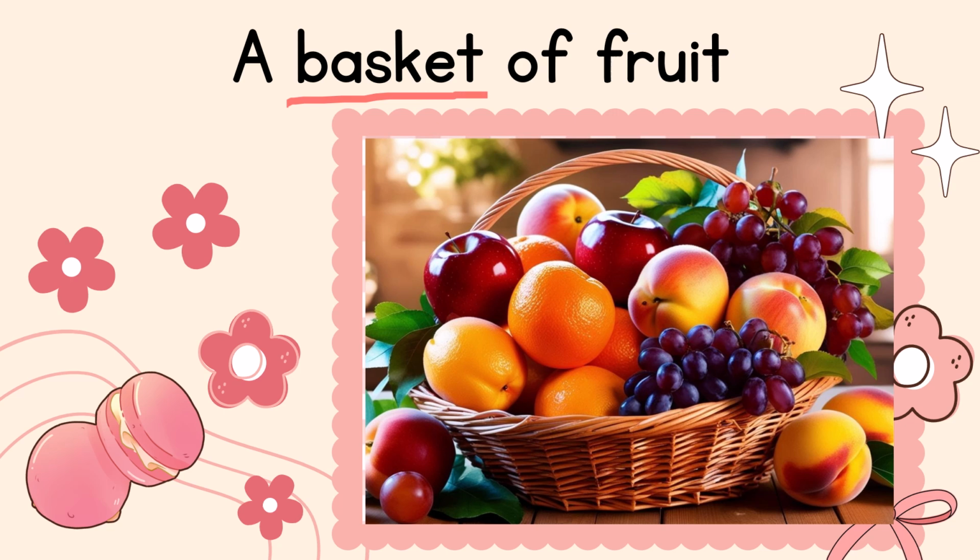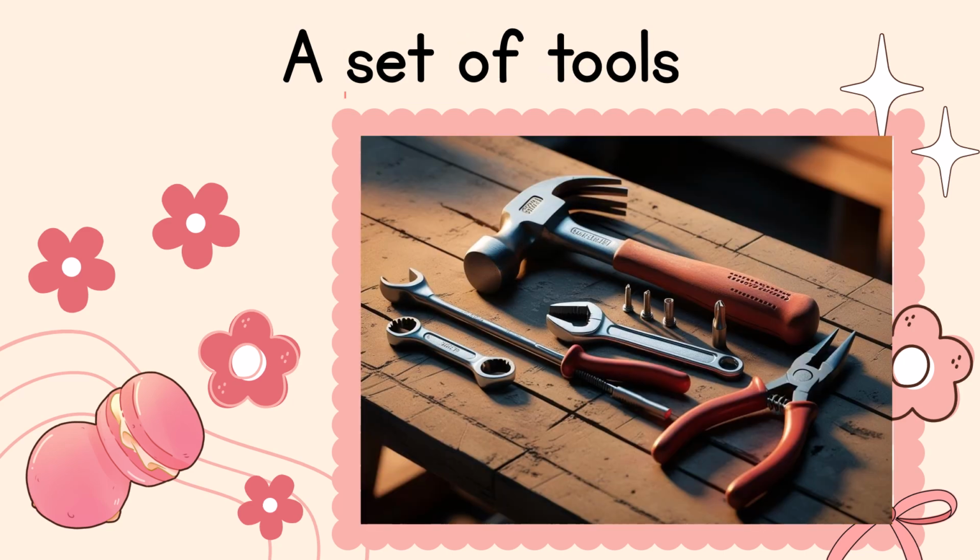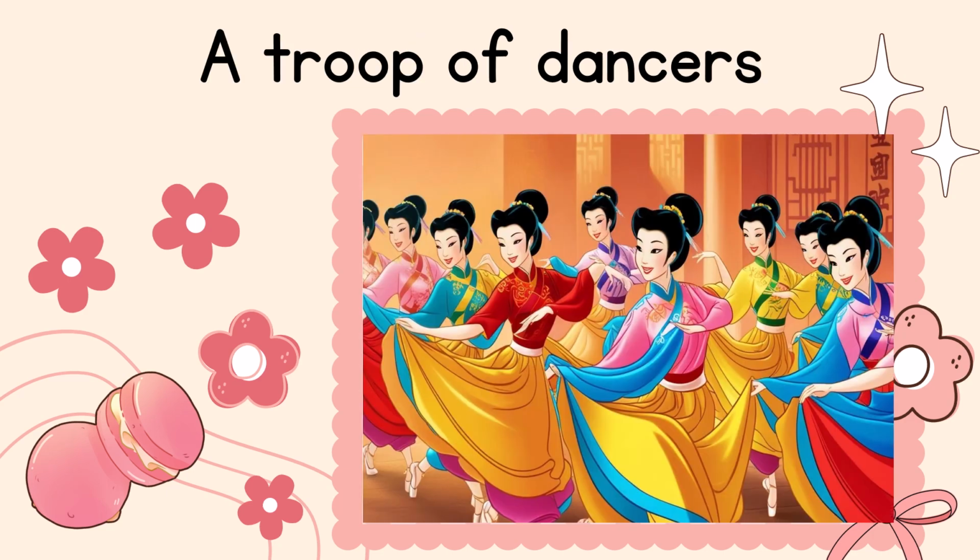A basket of fruits. Here, the basket is a collective noun that refers to a group of fruits. A set of tools. Here, the set is a collective noun that refers to a group of tools. A troupe of dancers.